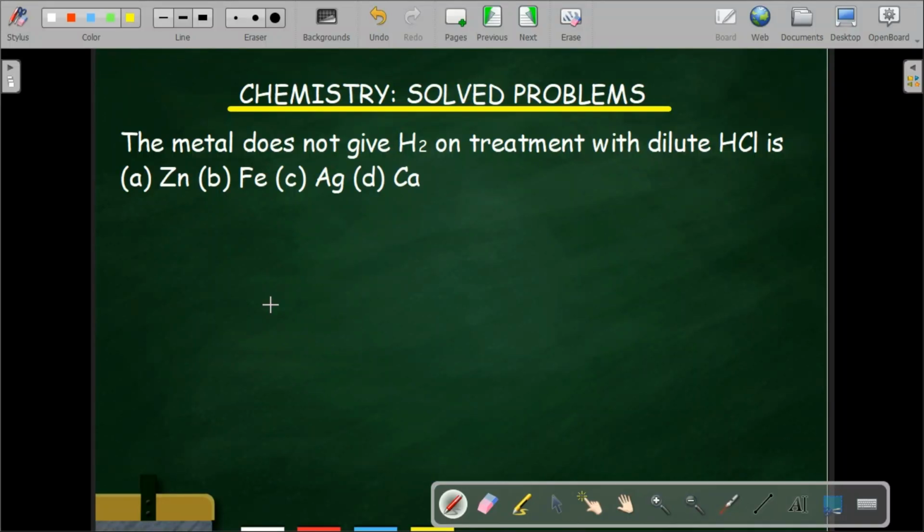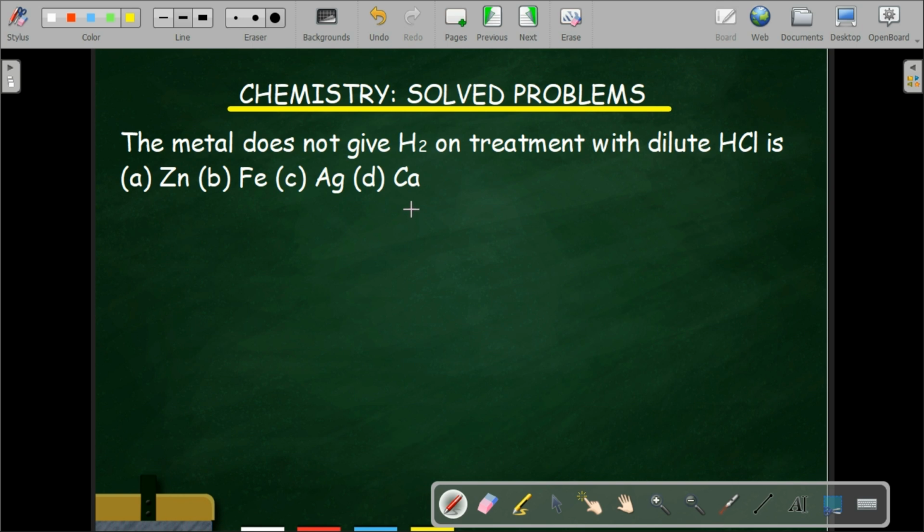All right, this is another very interesting question in chemistry. The metal that does not give hydrogen gas on treatment with dilute hydrochloric acid. Which of these options A, B, C, and D does not react with dilute hydrochloric acid to produce hydrogen gas? Of course we can just pick an answer and move on. However, it's much more important that you understand why we are picking the option.